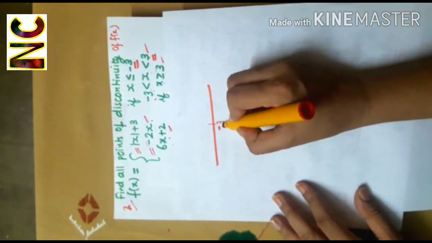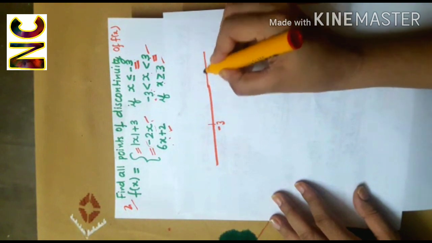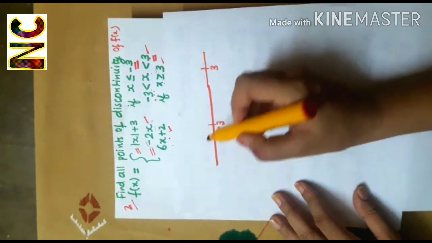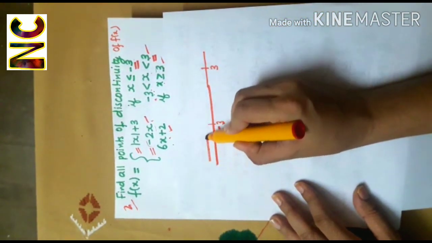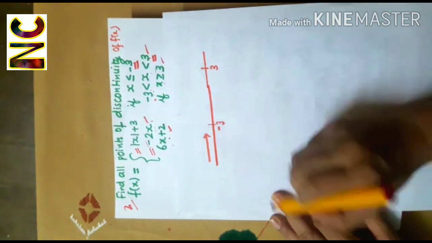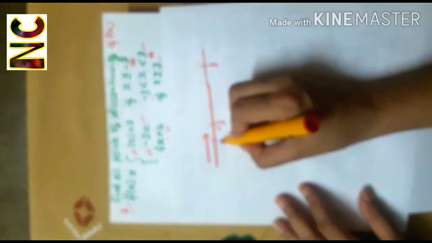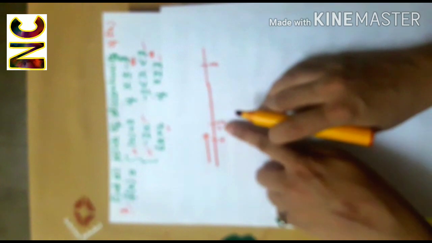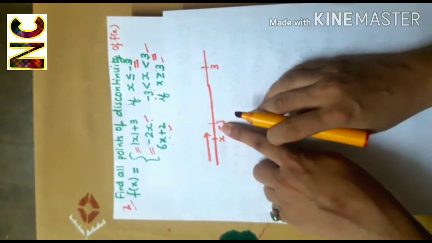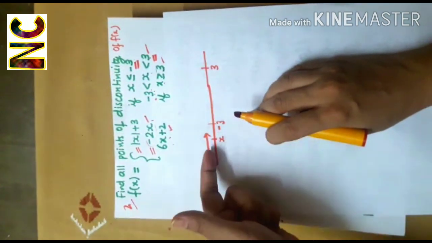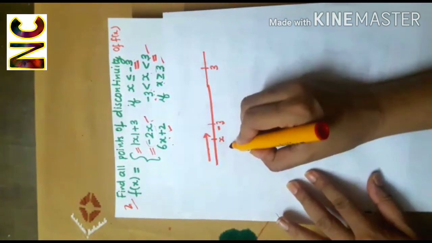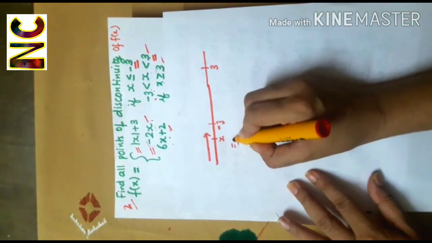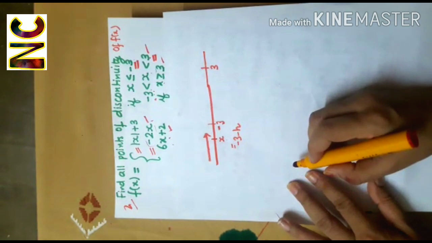This is minus 3 and this is 3. We are approaching minus 3 through values smaller than minus 3. So if this is our x, then definitely x will be smaller than minus 3 because we are approaching minus 3 from this side. So we will put x equal to minus 3 minus h.